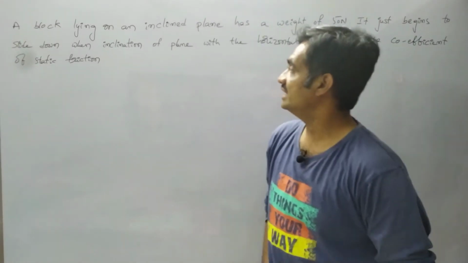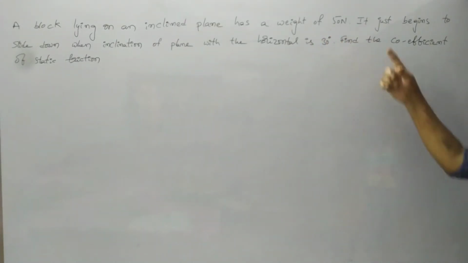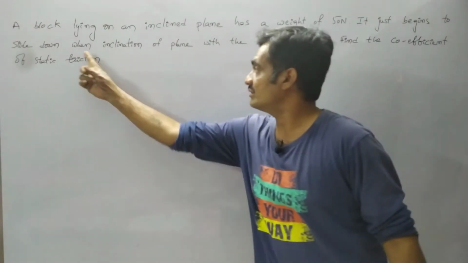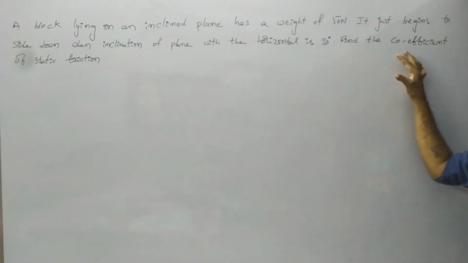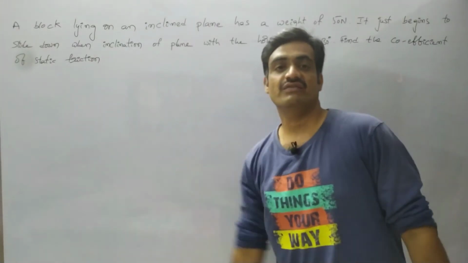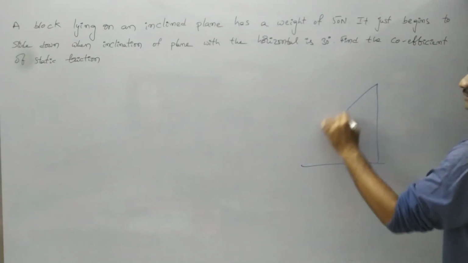Observe the first problem. A block lying on an inclined plane has a weight of 50 Newton. It just begins to slide down when the inclination of the plane with the horizontal is 30 degrees. Find the coefficient of static friction.